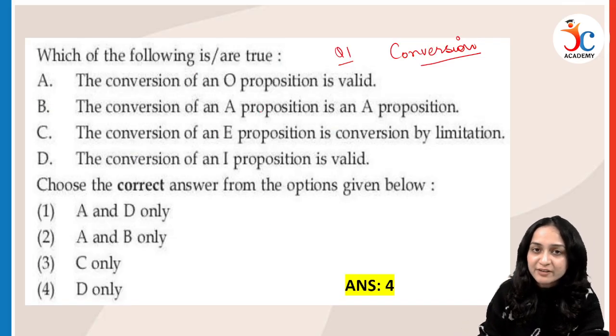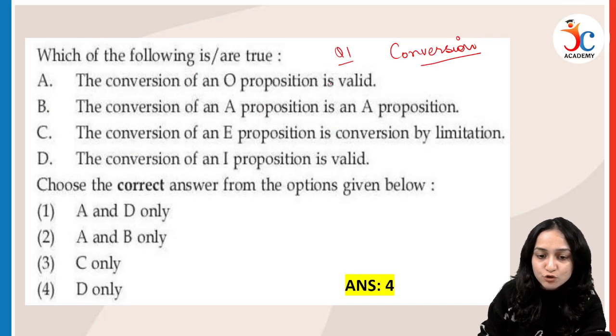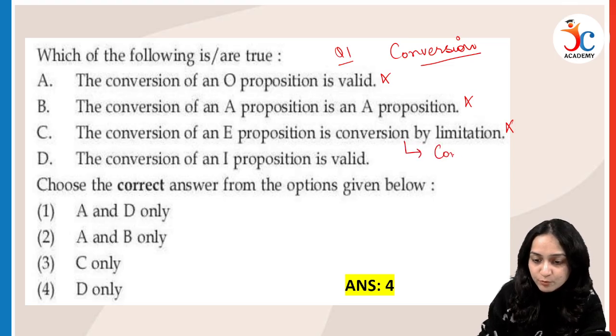Now we have to identify the correct statements. The conversion of O is valid. No, it is a wrong statement. The conversion of A is an A proposition. Wrong statement. The conversion of E is conversion by limitation. Wrong statement, although this statement is true for contraposition.